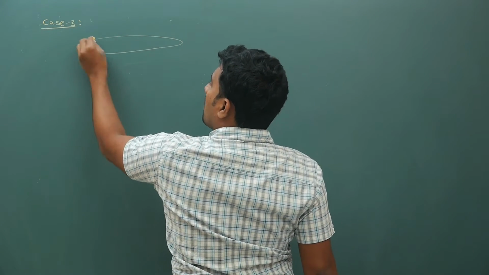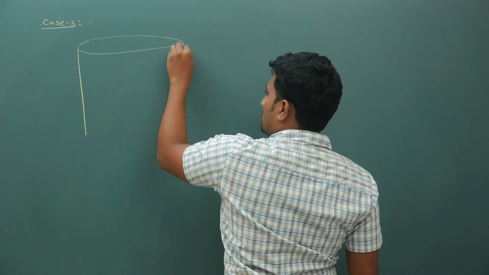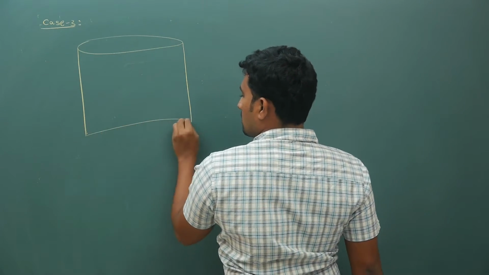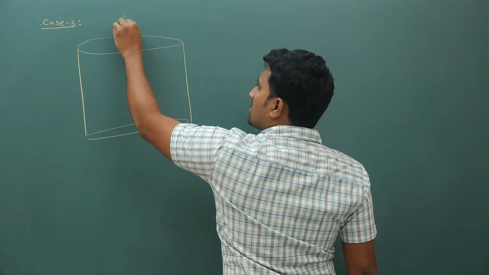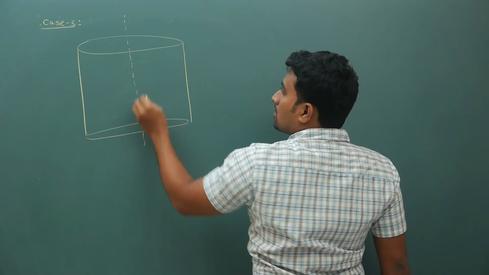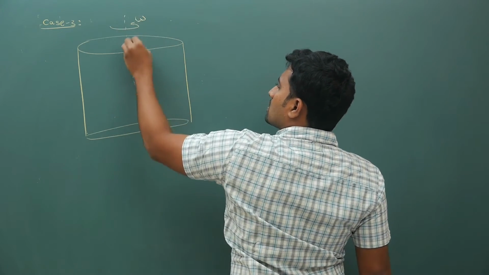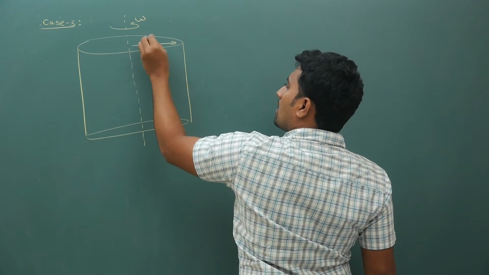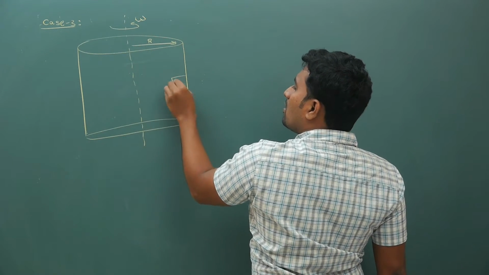Let us say you have a cylinder like this. This cylinder is rotating with angular velocity omega, radius is r. There is a block of mass m here.